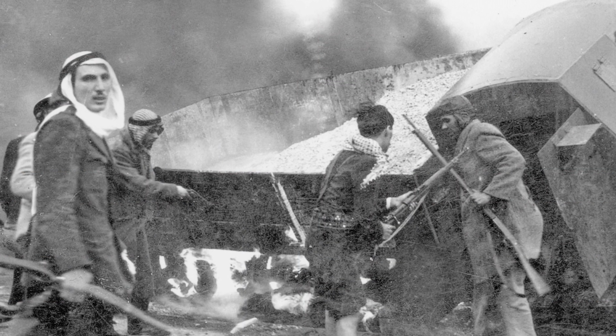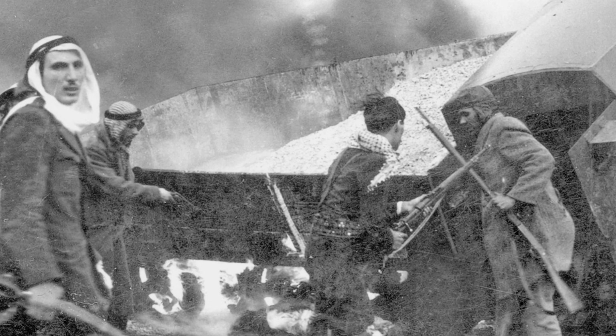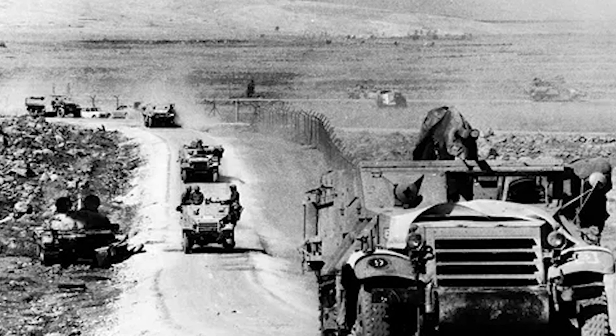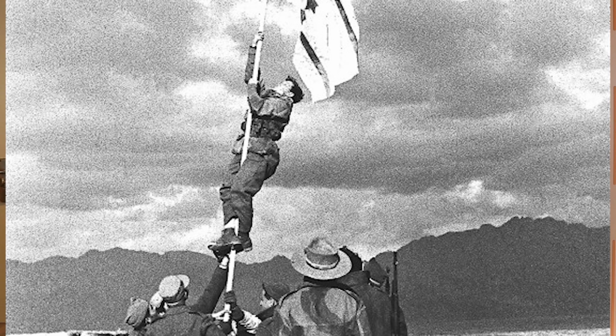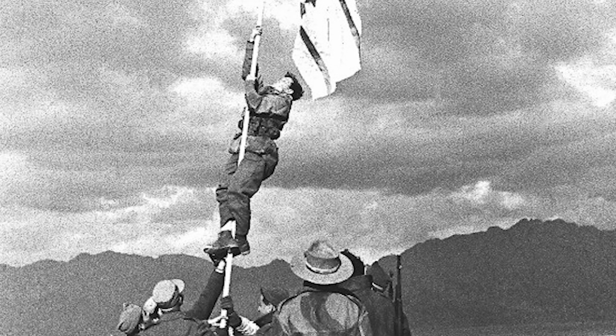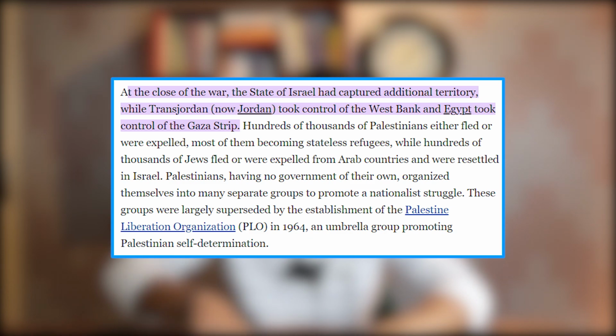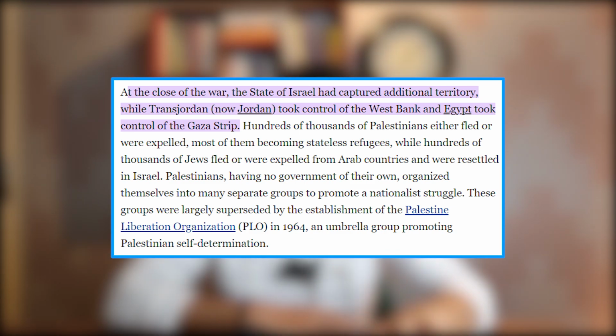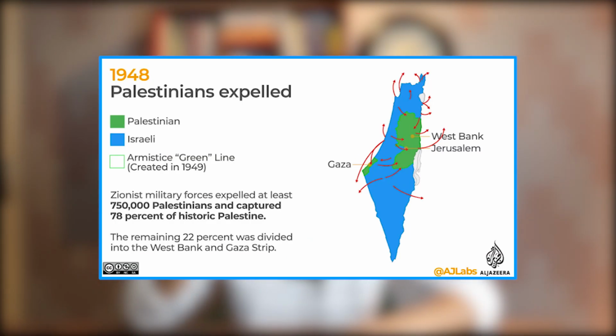They believed that this new state would be eradicated. However, this war lasted for about a year, and Israel surprisingly came out to be the victor of this war. And in this war, the regions that were earlier given to the Palestinian population were now taken away from them. The West Bank region was taken up by Jordan, the Gaza Strip was taken up by Egypt. This war displaced about 750,000 Palestinian Arabs from their land, and they became homeless.